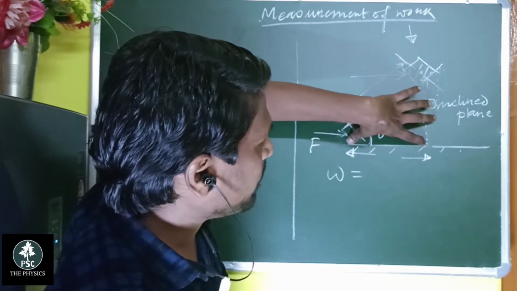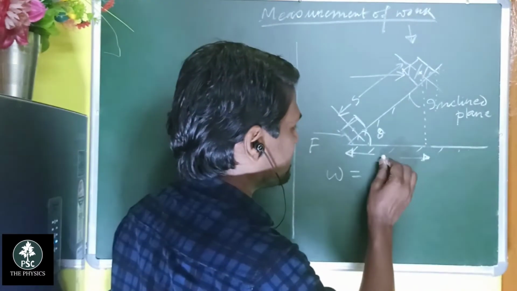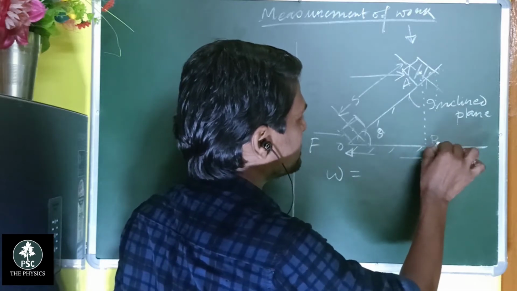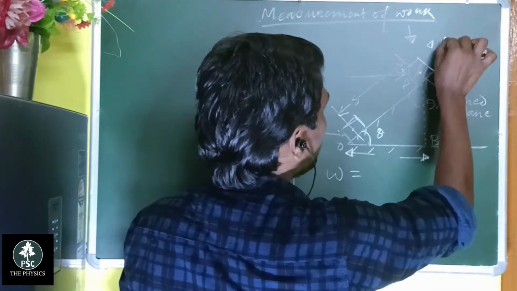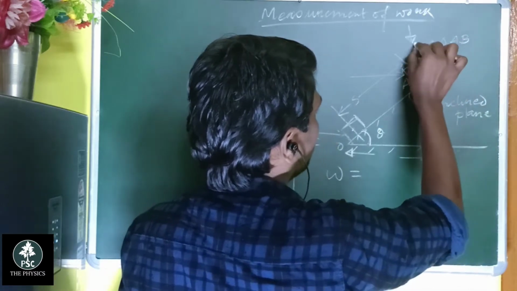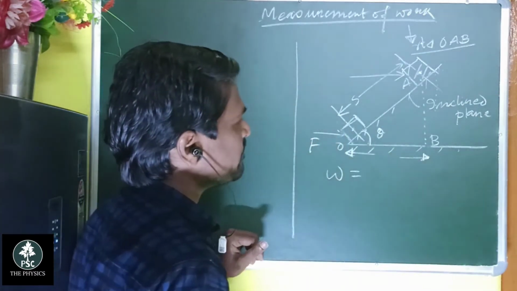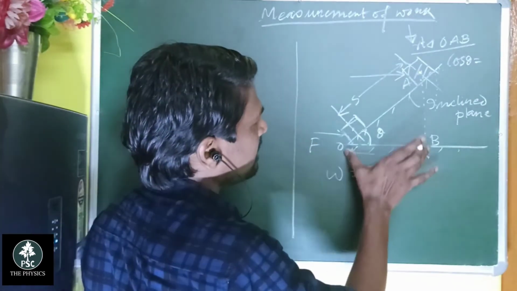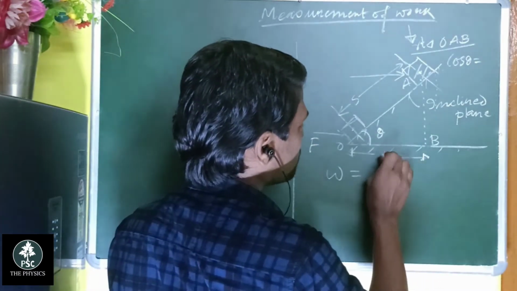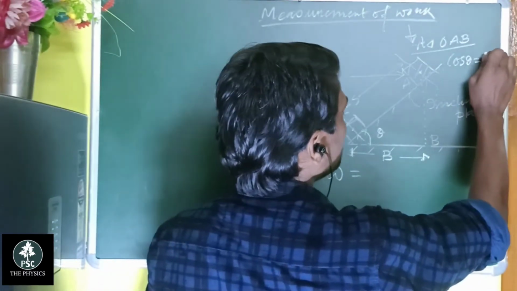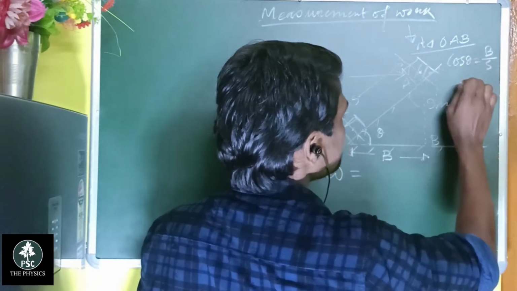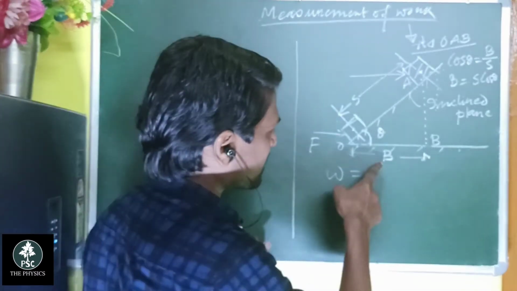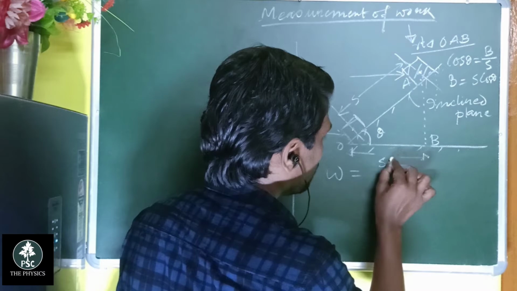So what is the value of base? You can easily say that this is O, A and B. Since OAB is a right angle triangle, cos theta equals base by hypotenuse. So base equals base by hypotenuse, that is S. So B equals S cos theta. So this one is S cos theta.